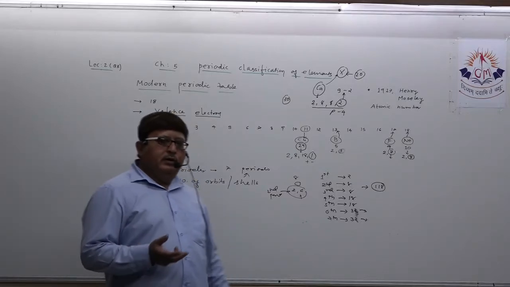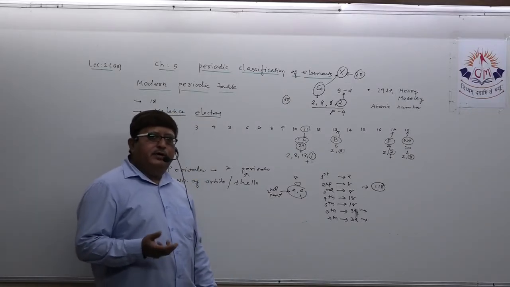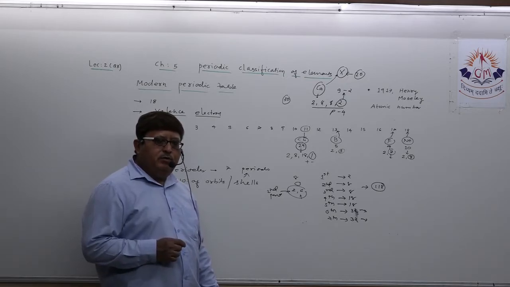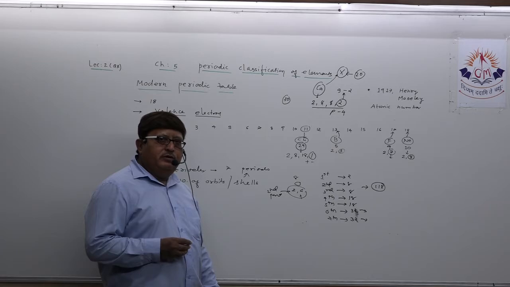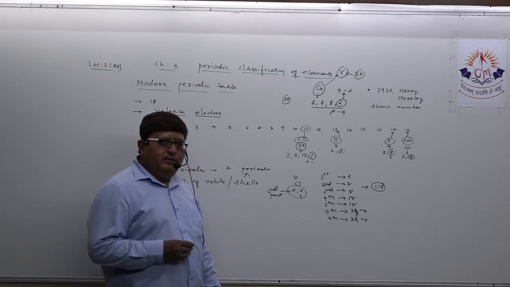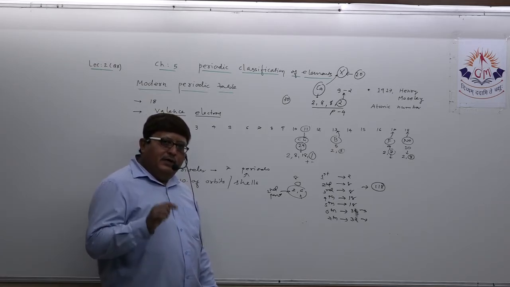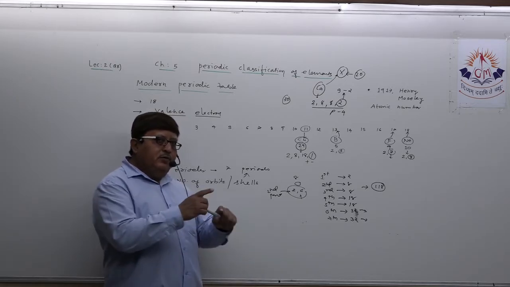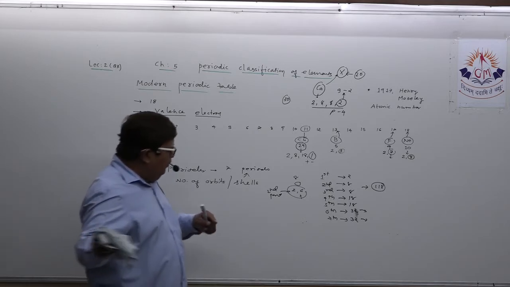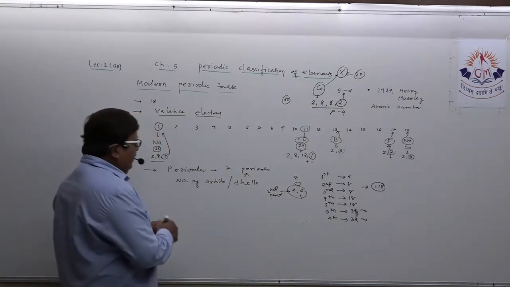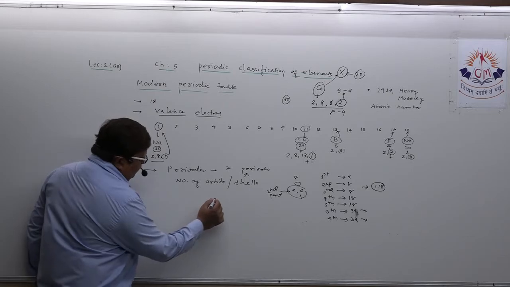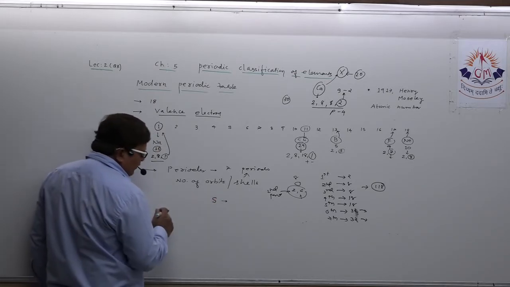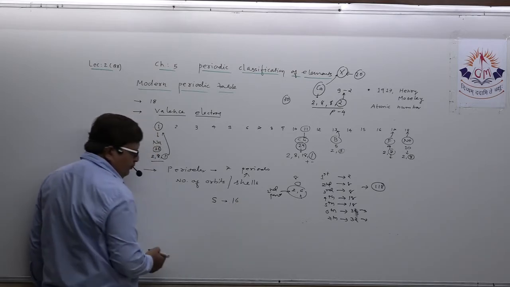Suppose sulfur, atomic number 16, 2, 8, 6. 6 electrons in the outermost orbit, means valence orbit. So it belongs to group number 6. Understand? See, dear student, sulfur, what is its atomic number? 16.